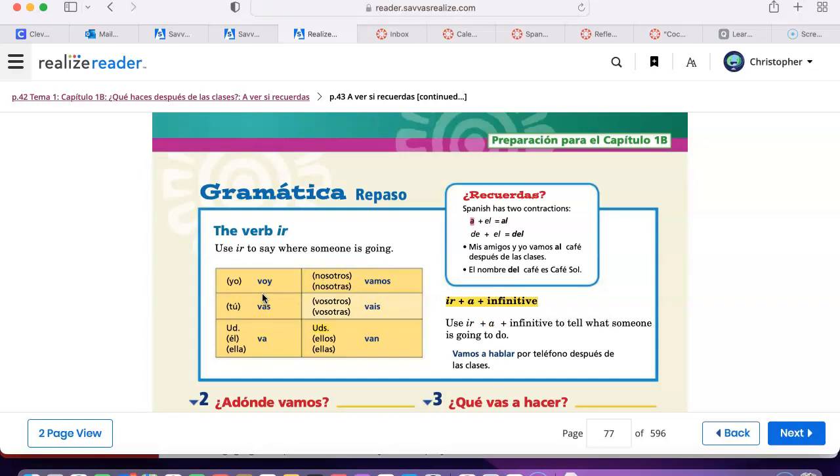You would say, I'm going to play golf, right? To play is the infinitive in English. In Spanish, it would be just jugar, not conjugated. So that's why we're leaving it in the infinitive in this construction. First verb is conjugated, in this case the verb ir. The second verb is not conjugated.